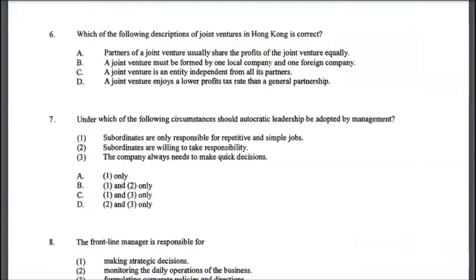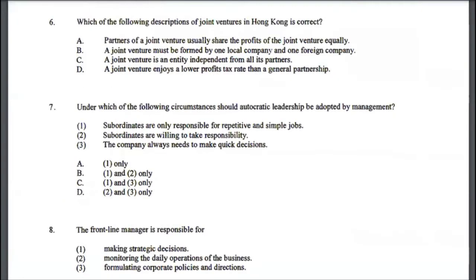Let's look at multiple choice 6. Which of the following descriptions of joint ventures in Hong Kong are correct? Now, again, the examiners are very focused on 'in Hong Kong' as if things will make a huge difference. Joint ventures are joint ventures. They will pretty much share similar characteristics across the globe. So let's look at the multiple choice options here.